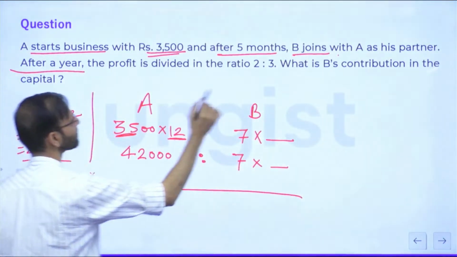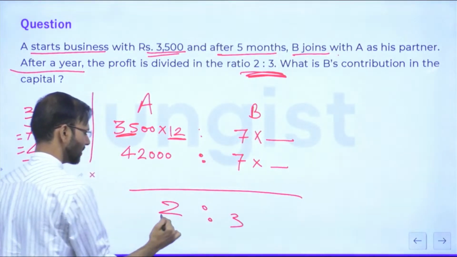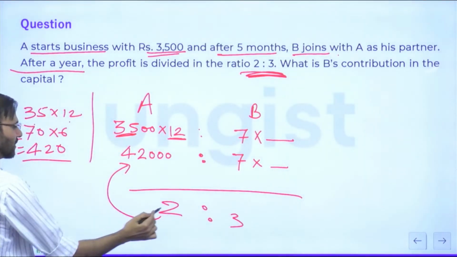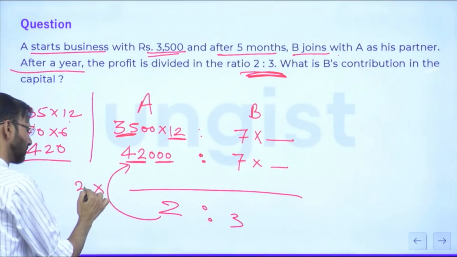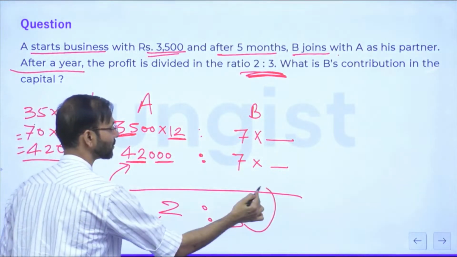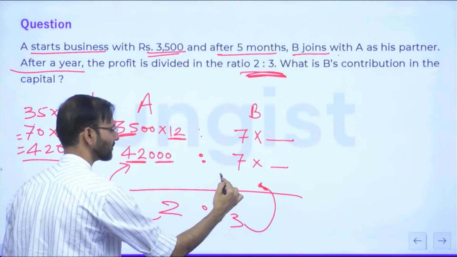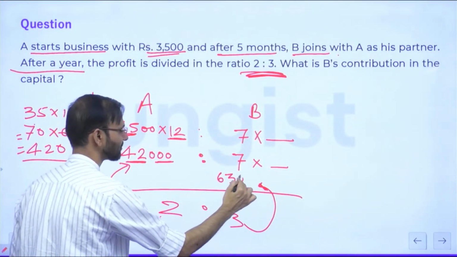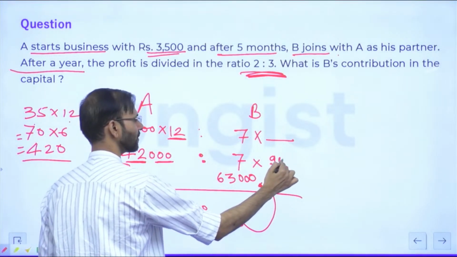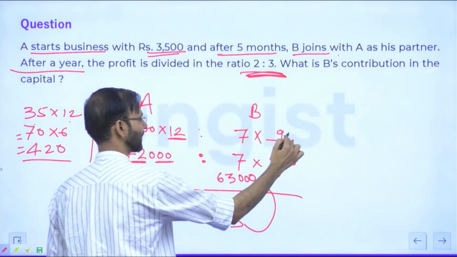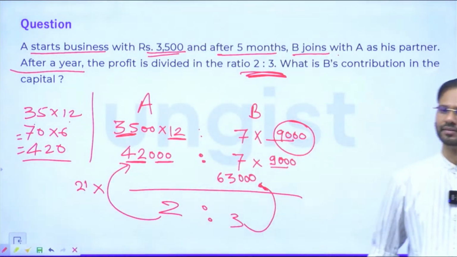And what is the final answer? The final 2:3. Everyone just look at this, please. 2:3. So friends, what is this? 2 into what will give you 42? 2 into 21. Very good. So this is 21,000. So 3 into 21 will be what? 63. 63,000. So 7 into what will be 63? Yes. So guys, B's capital was 9,000 rupees.